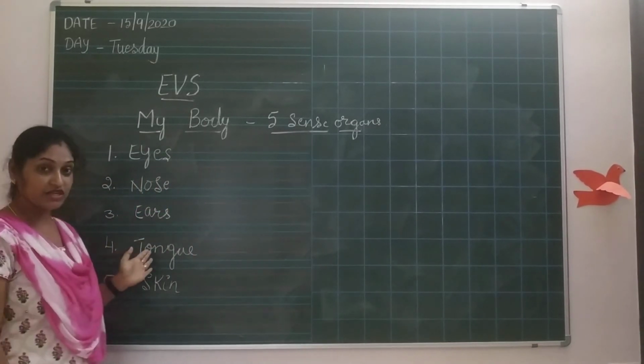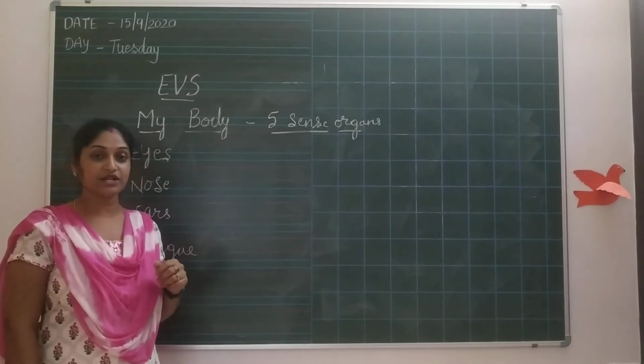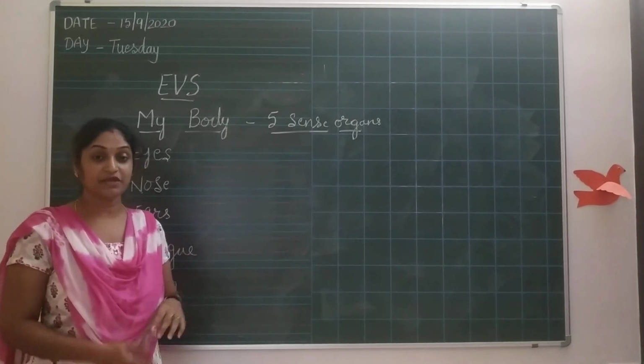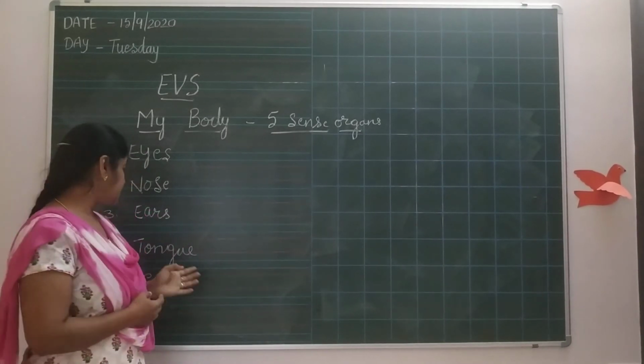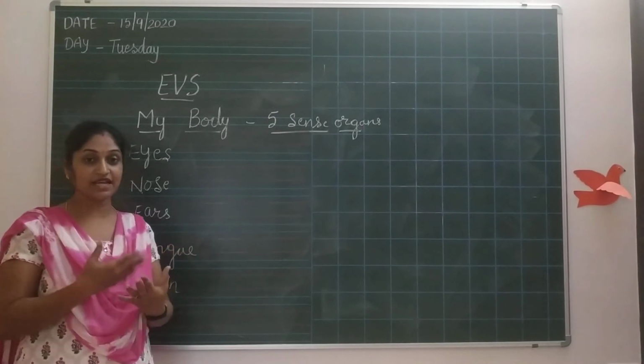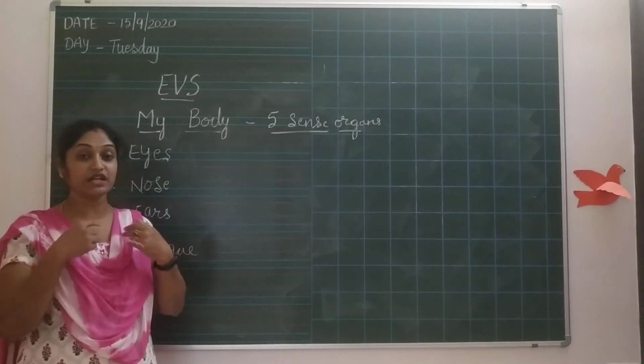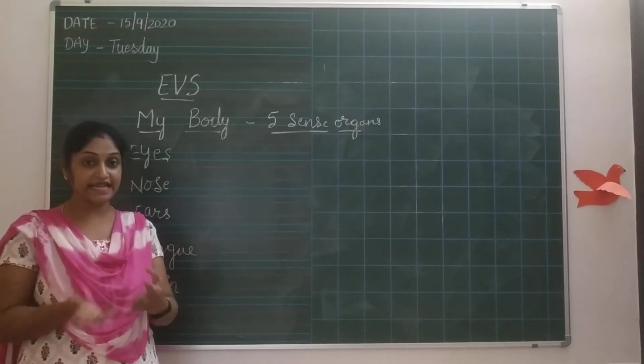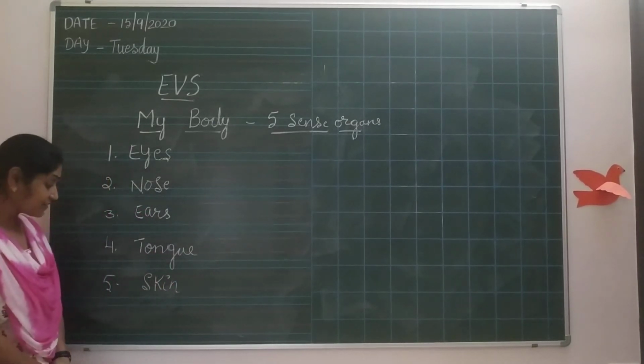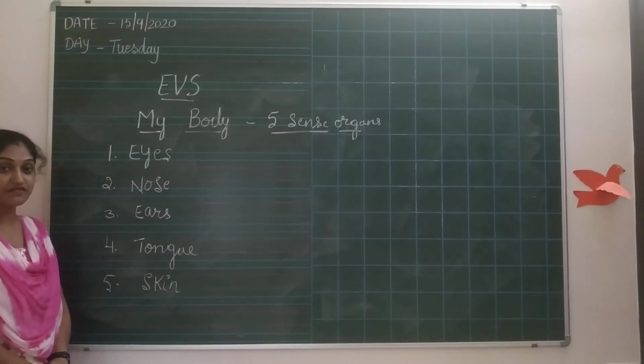Okay, tongue, why do you need the tongue? All the foods you eat, no? Like sweets, pizza, your favorite food, all that you have to taste with the tongue. If you don't have a tongue, you cannot talk also, you can't taste also. Okay. Skin, yeah, skin means